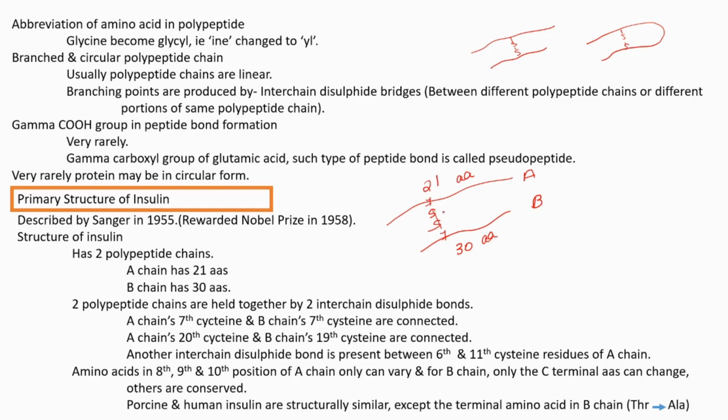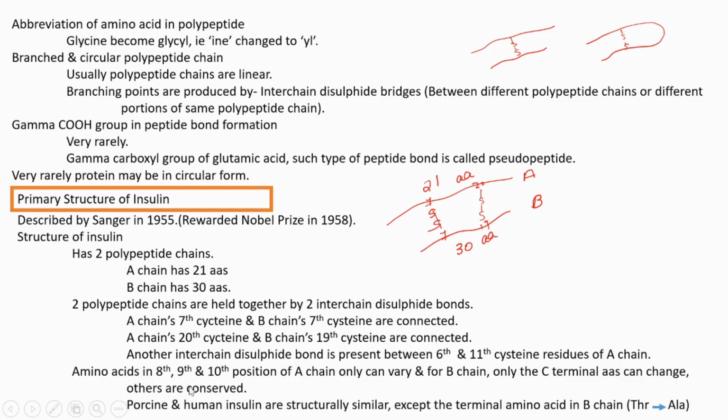So one disulfide bond is there. Similar to that, one more is also present. The A chain's 20th cysteine and the B chain's 19th cysteine form a disulfide bridge and connect to each other. Another disulfide bond is also present between the 6th and 11th cysteine residues of the A chain itself, within the same polypeptide chain.